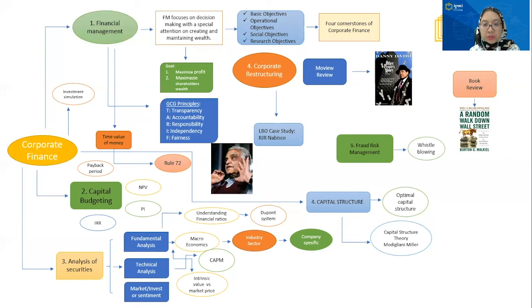And we move to the 5th week. So in the 5th week, we learn about fraud risk management. In this course, we learn about whistleblowing. What is whistleblowing? Whistleblowing is an act of reporting misconduct to managers, executives, or other authorities with the power to take corrective action. So the whistleblowing tool empowers employees to identify wrongdoing and to protect the integrity of the